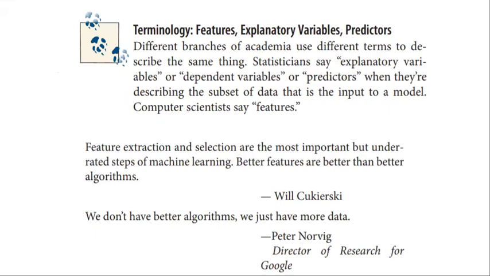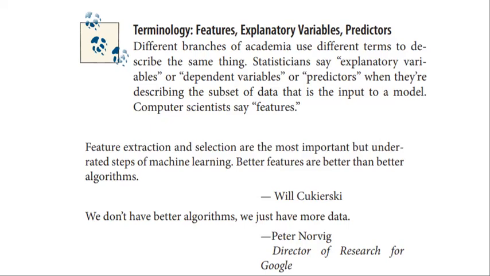Depending on the perspective from which we are using the data in academia, different terms are used, but they are all the same. For example, statisticians will say explanatory variables, dependent variable or predictors. At the end, they are all describing a subset of data which acts as an input to the model. From the computer science perspective, we say it is a feature.